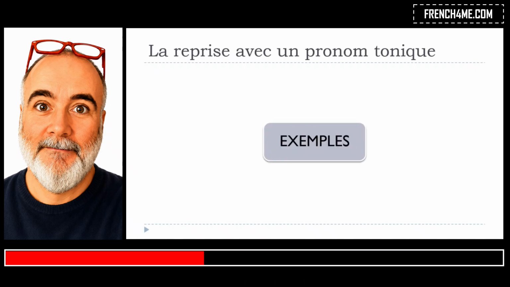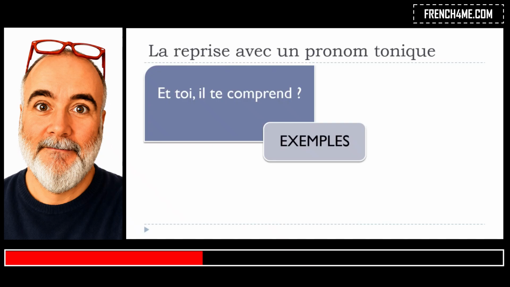Third series of examples. And here it's actually quite interesting, so that's the reason why I told you it's also possible to combine these pronoms toniques with what we call les pronoms compléments d'objet direct. Because in this example, you can see quite clearly that first you start et toi and you, okay? But then, if you look carefully, basically this subject is not tu, so it's il.